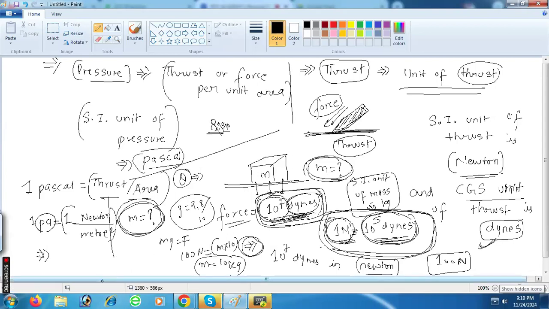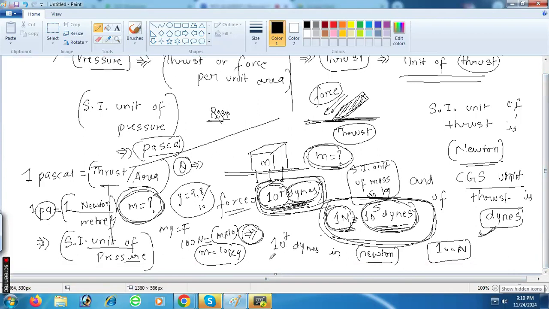Right. So please understand here, this is basically the SI unit of pressure, in pascals. But sometimes we write the CGS unit also.